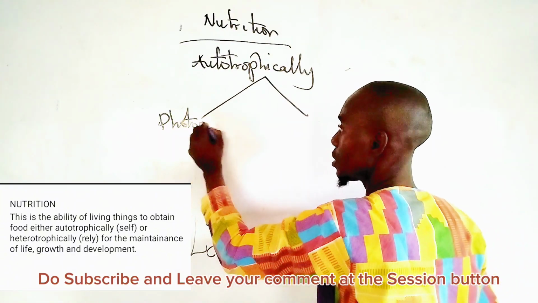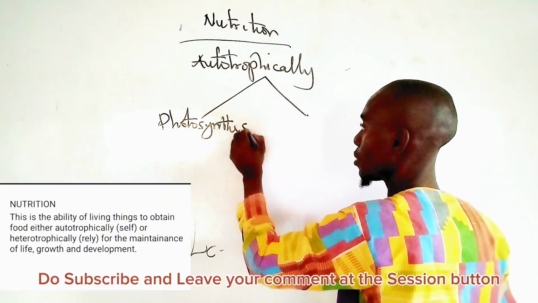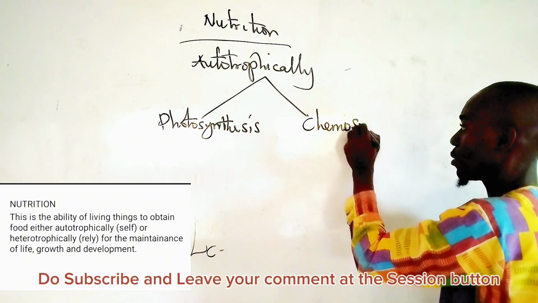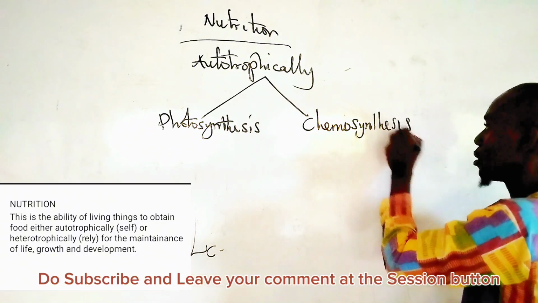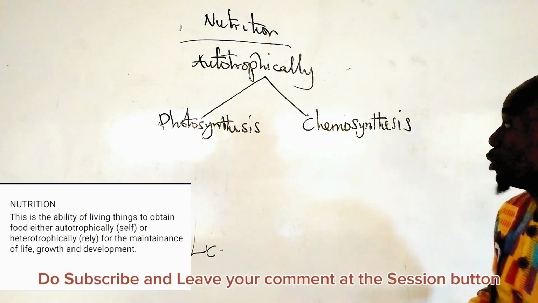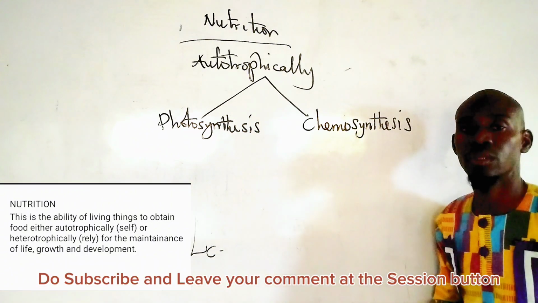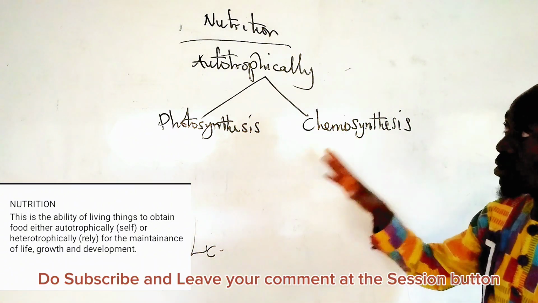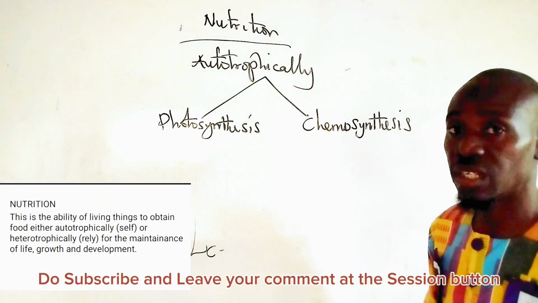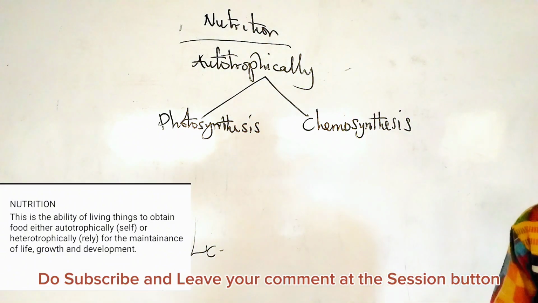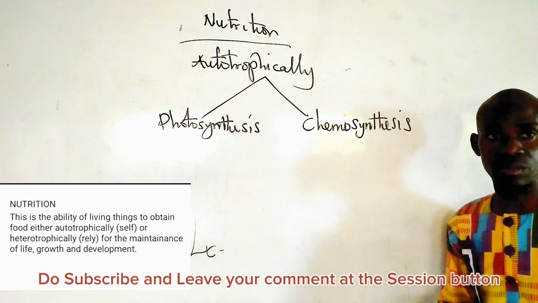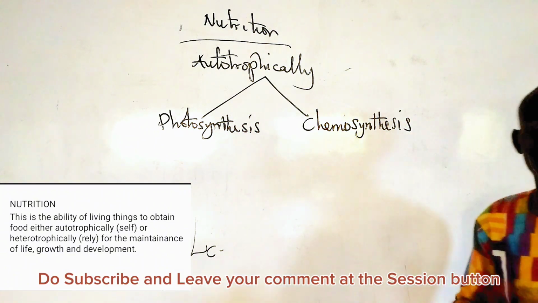One is photosynthesis, the other one is chemosynthesis. These two are different methods used by living things to make food. The kinds of living things that rely on these methods to make food are essentially green plants, the green algae, the red and brown algae, as well as other organisms that can manufacture food on their own.